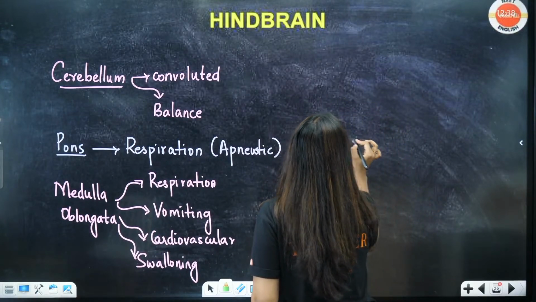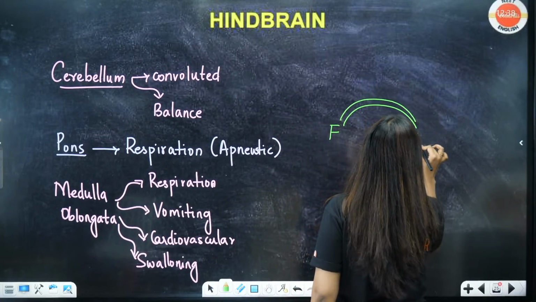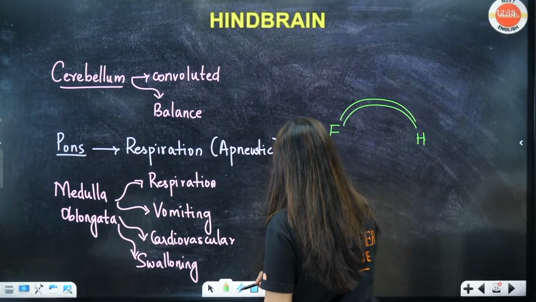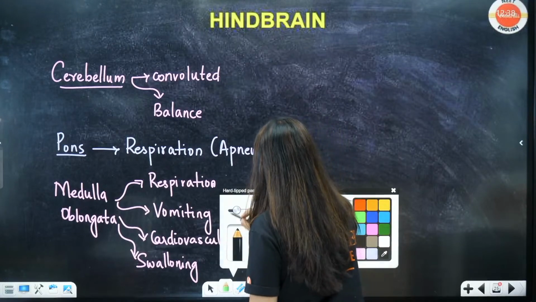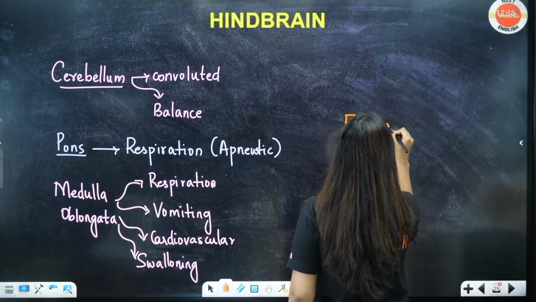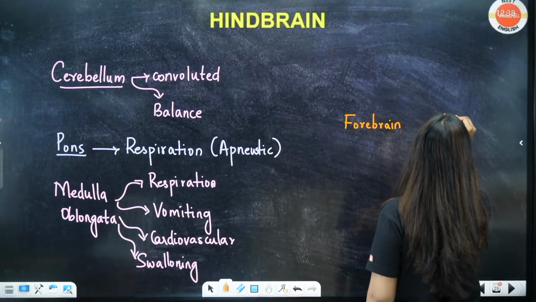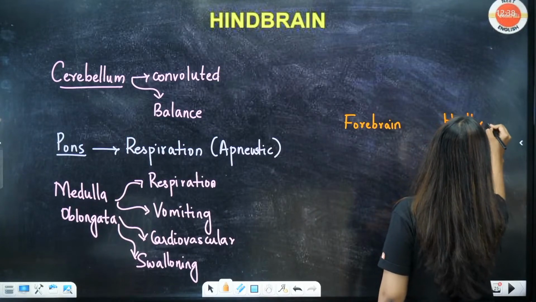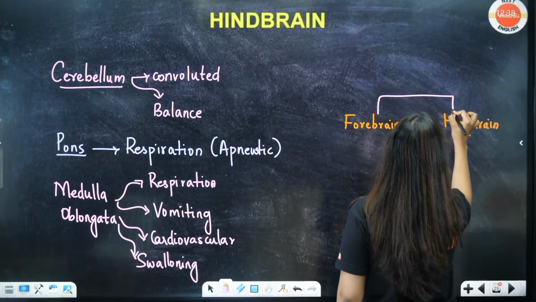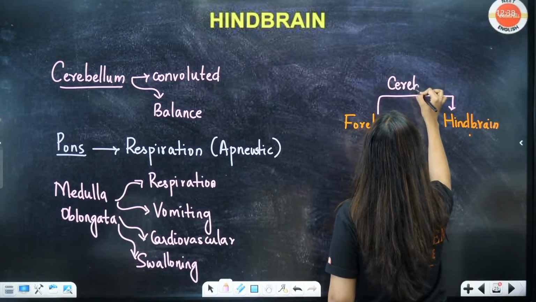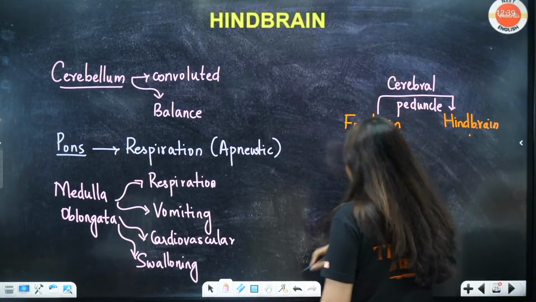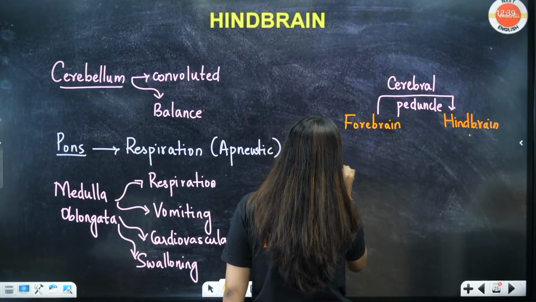Same way, forebrain to hindbrain: you have your cerebral peduncle, connection is there. I think I've written it before somewhere. The connection from forebrain to hindbrain comes because of your cerebral peduncle, which is there in your midbrain. Same way, students, brain stem.